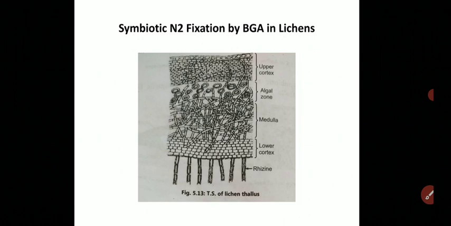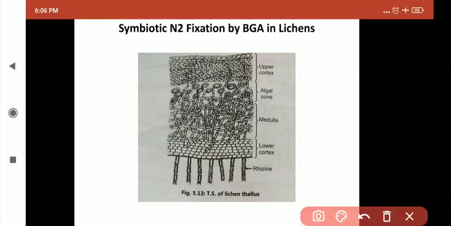A lichen thallus in TS shows an upper cortex formed by fungal hyphae, this one. Below it there is an algal zone in which Nostoc, the endobiont, is present. So this is the algal zone. It is then followed by the medulla and lower cortex. This is the medulla and this is the lower cortex.